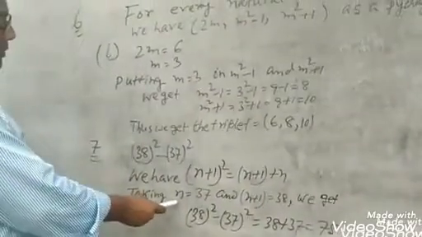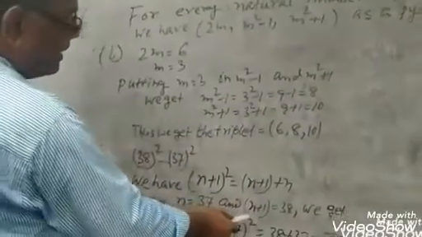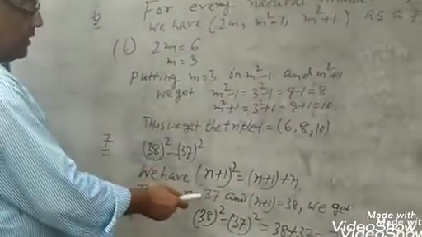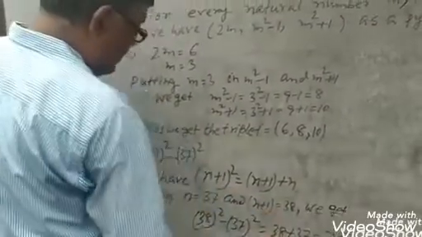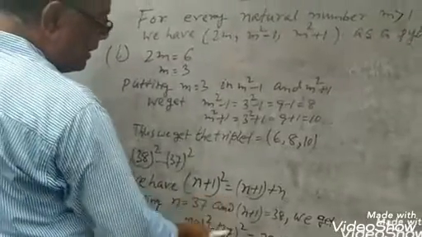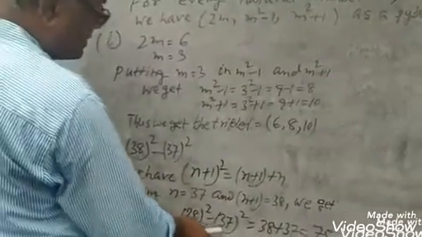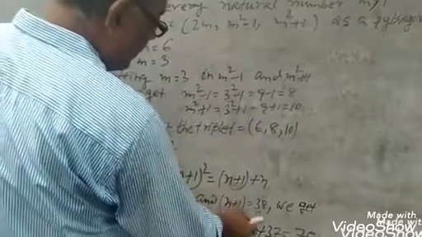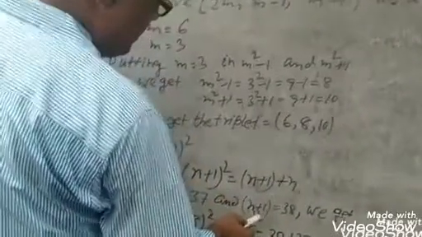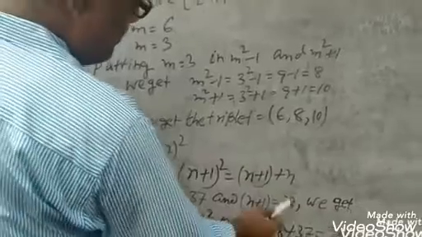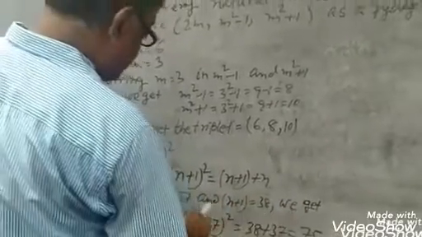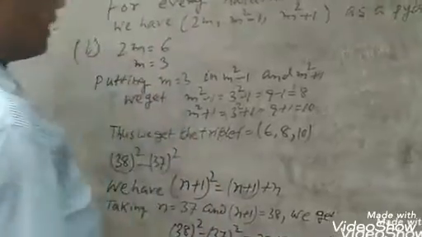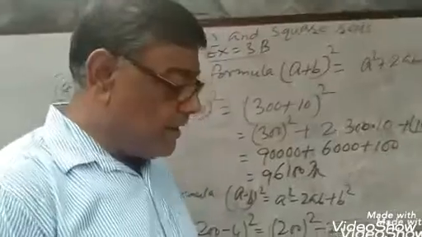Taking n equals 37 and n plus 1 equals 38, we get 38 whole square minus 37 whole square equals 38 plus 37, which equals 75.